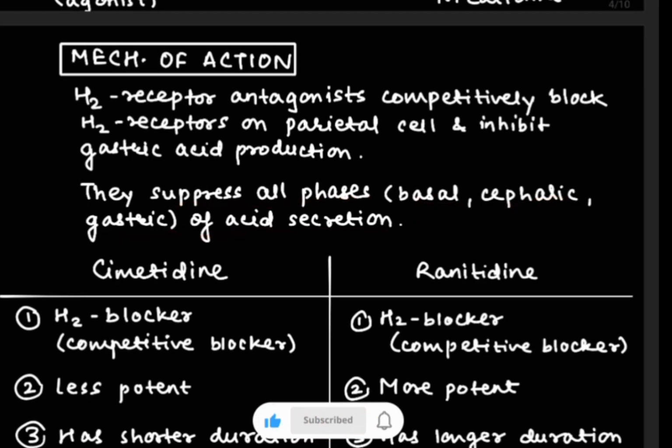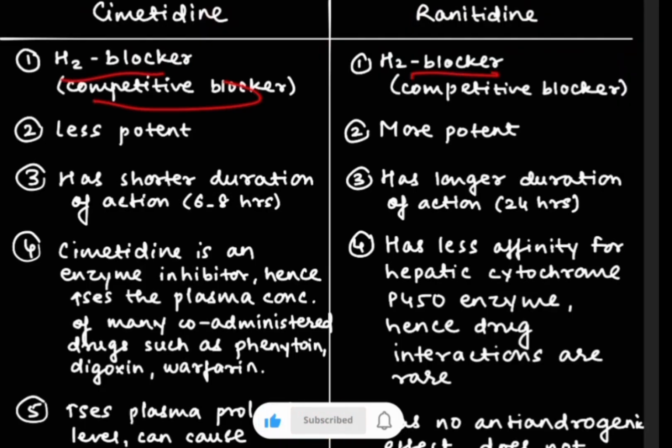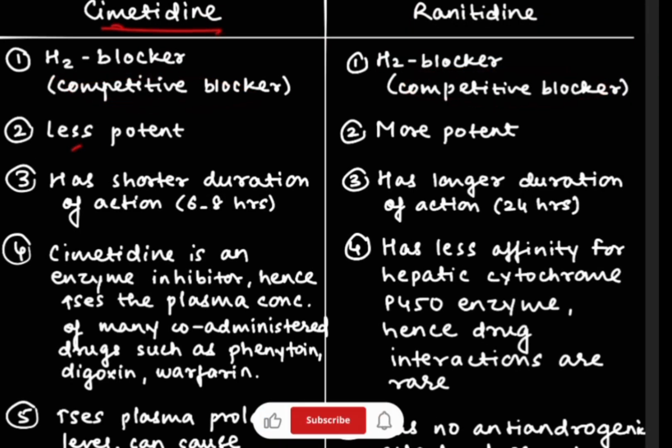Now there are two major drugs which are used in this. First is cimetidine and ranitidine. These both are H2 blockers and they will competitively block this. Now cimetidine is a less potent drug, but ranitidine is more potent, as well as ranitidine has longer duration